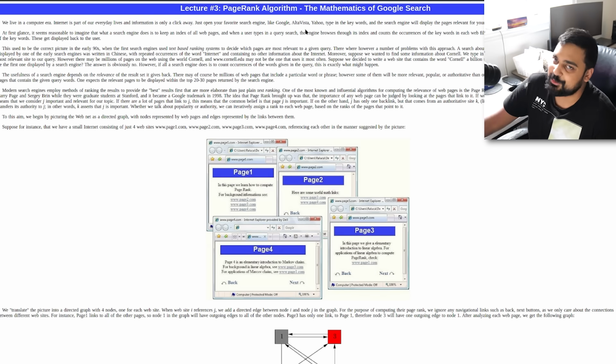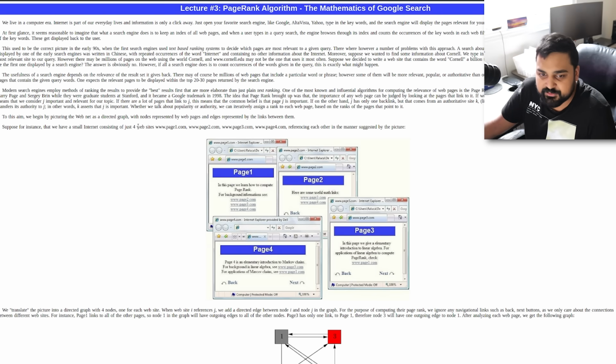Yeah, this is a little old. Nobody is using Yahoo anymore, that's for damn sure. But for instance, it actually describes how the page ranking system works.